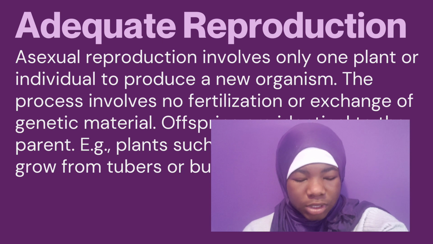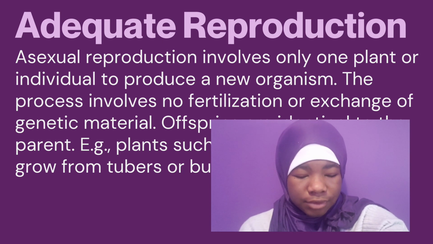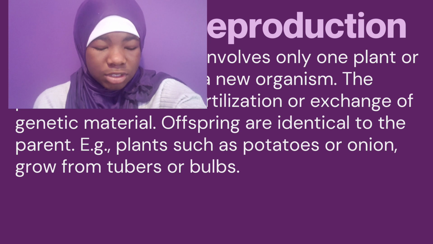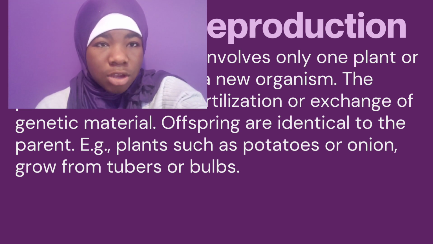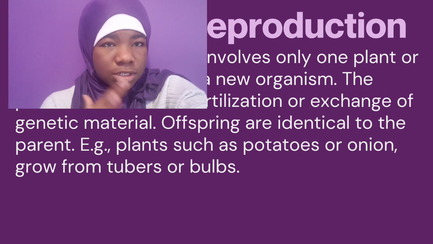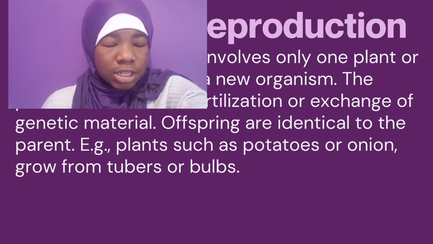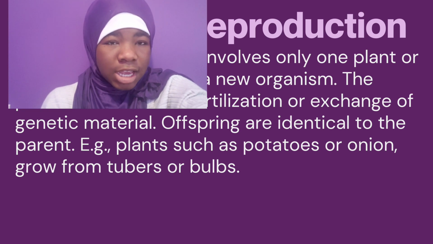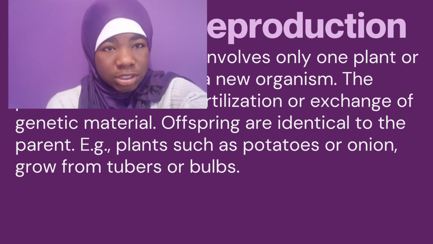Asexual reproduction involves only one plant or individual to produce a new organism. This process involves no fertilization or exchange of genetic material, and the offspring are identical to the parent, for example, plants such as potatoes or onions. A lot of species need another one of their same species to fertilize them. For example, it takes two humans to produce an offspring, right? But for asexual reproduction, it doesn't need another plant to fertilize. They can just have offspring by their own selves, and that's what differentiates it.